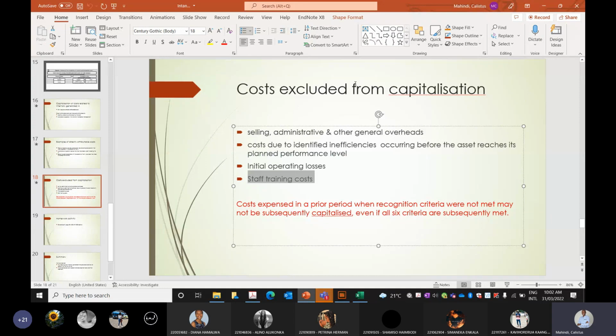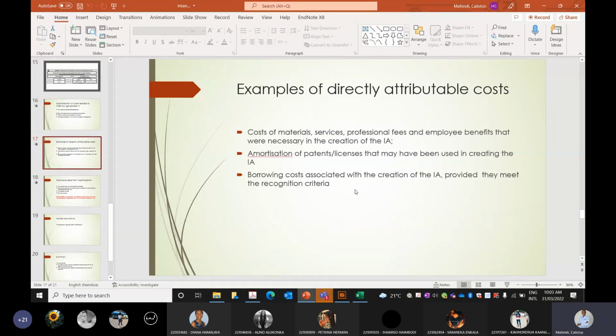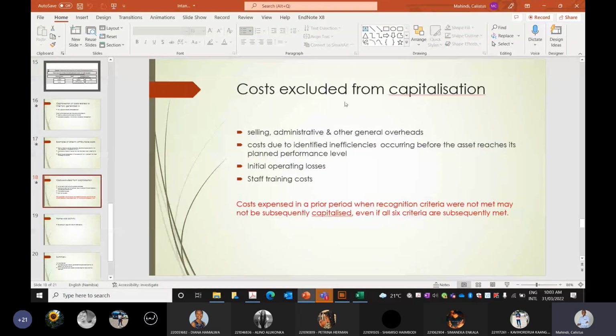So you can think of it in this way. For the directly attributable costs, we have four costs that are included: cost of materials, cost of services, cost of professional fees, and employee benefits expenses that are necessary in the creation of the intangible asset. Then we have amortization of patents and licenses and borrowing costs. You can capitalize these costs if they're directly attributable. However, training costs are specifically excluded.